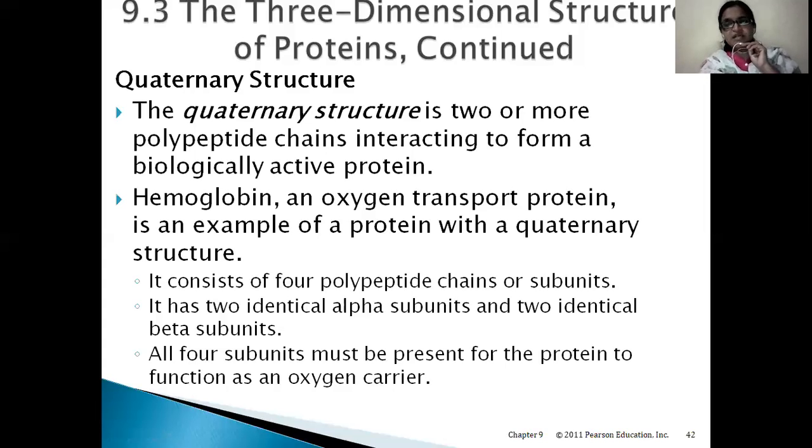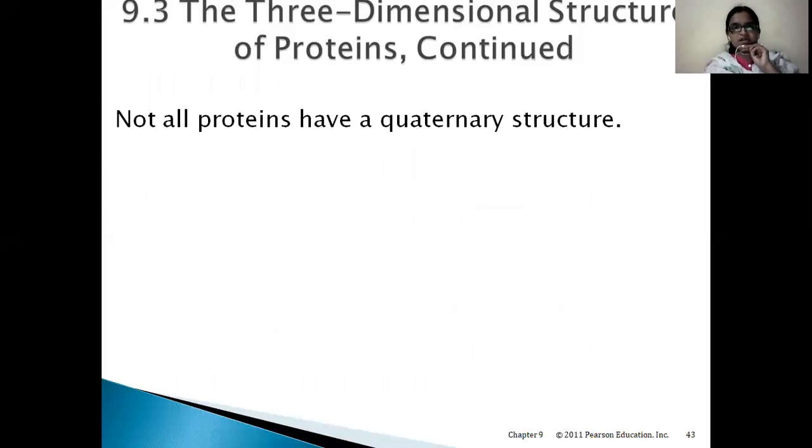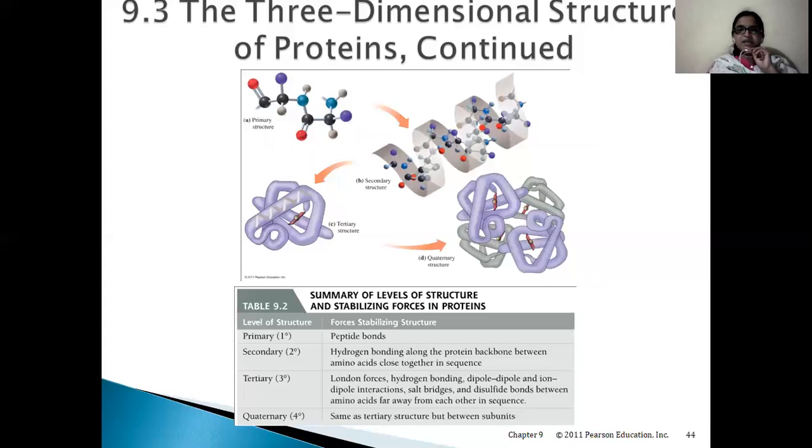All four subunits are compulsory for the functioning of this protein, and not all proteins have a quaternary structure. It is not compulsory for all proteins to have a quaternary structure. The majority of proteins will show three levels of structure: primary, secondary, and tertiary structure. While some proteins exhibit quaternary structure, where different polypeptides come together to function as a single unit. So this is the summary here.